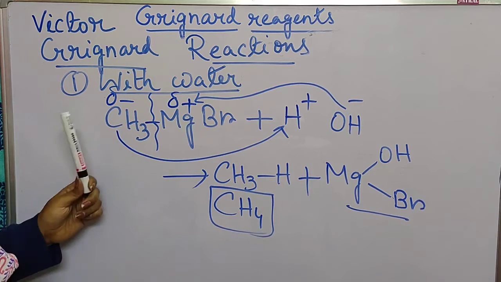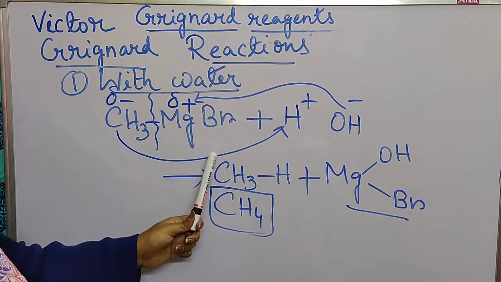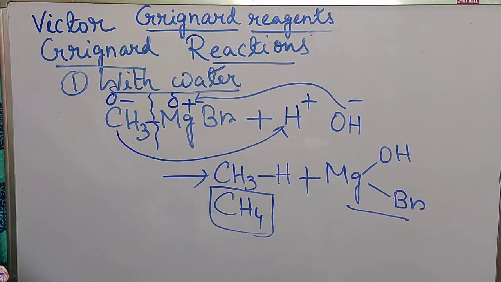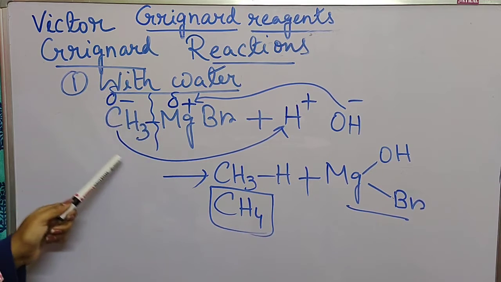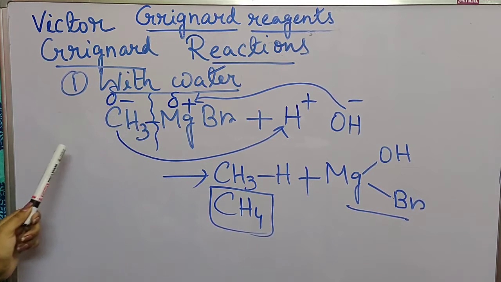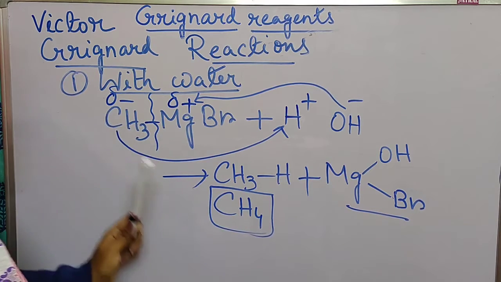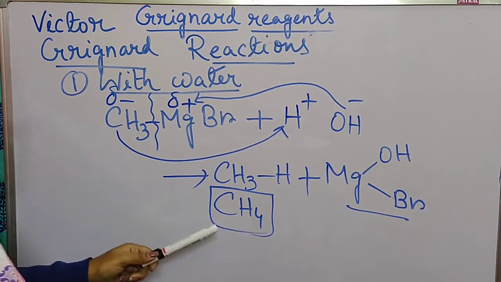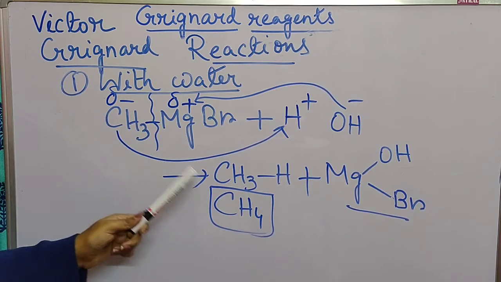So whenever any Grignard reagent, or any alkyl magnesium halide, reacts with a water molecule, we get an alkane corresponding to the hydrocarbon part. If there is one carbon, we get methane. If there are two carbons, we get ethane, because one carbon means methane, two carbon means ethane.